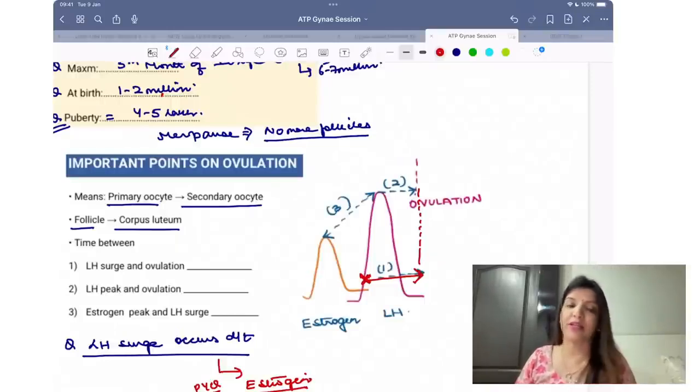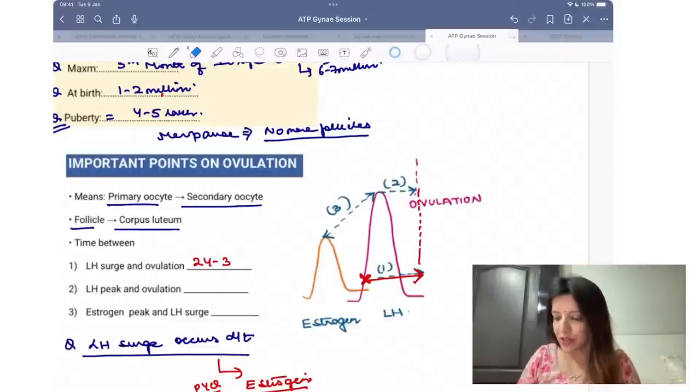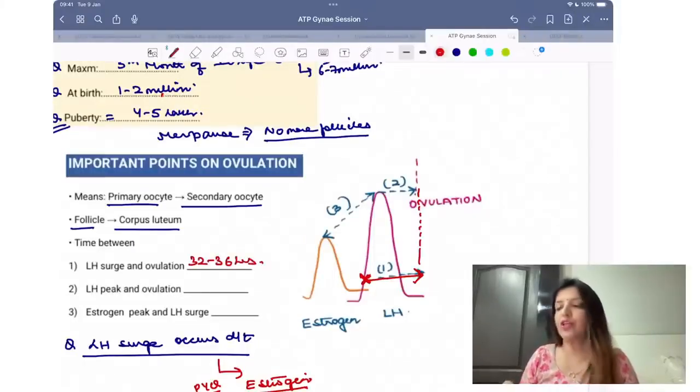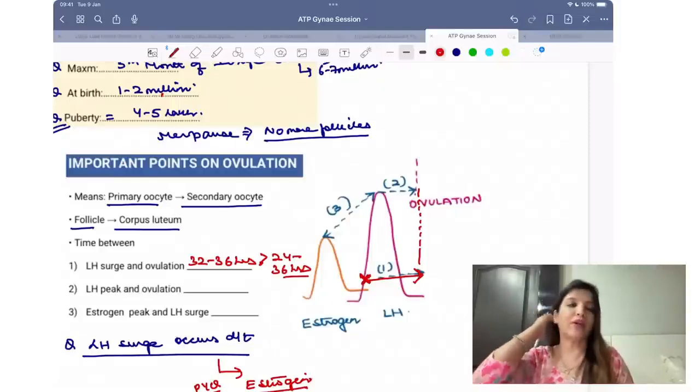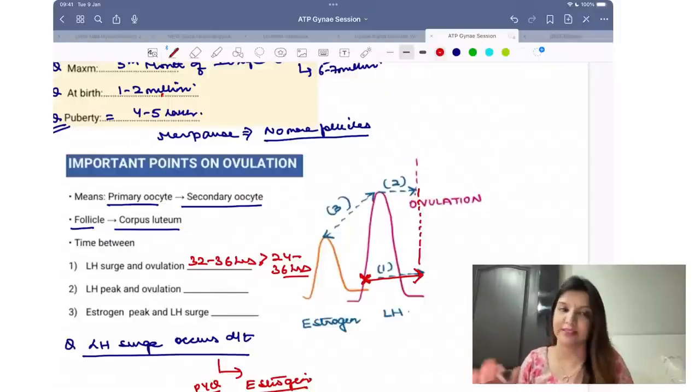Best answer is 32 to 36 hours. If that is not given, the second best answer is 24 to 36 hours.